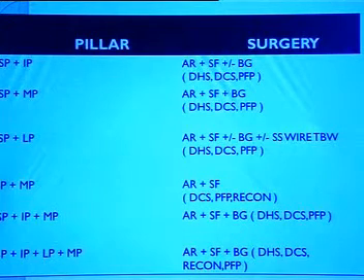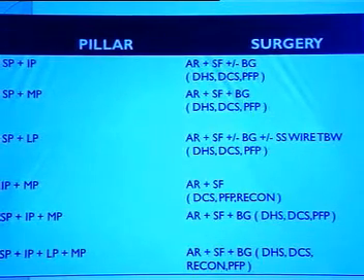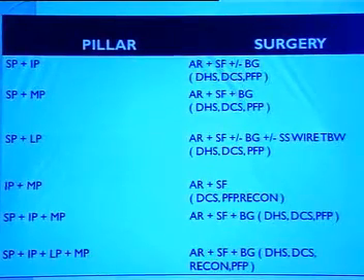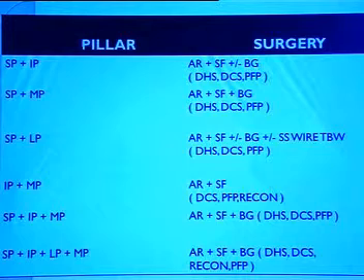So yes, based on all these things, we had concluded a classification system for the better outcome of the surgical management. When there is a superior and inferior pillar involvement, you do an anatomical reduction and stable fixation plus or minus bone graft. The modes of fixation we suggest are the DHS, DCS, and the proximal femoral blade.